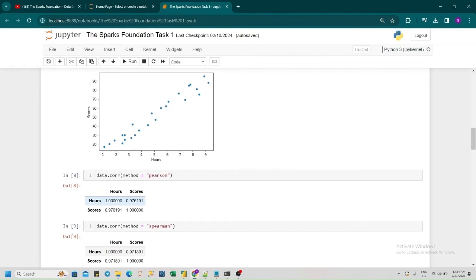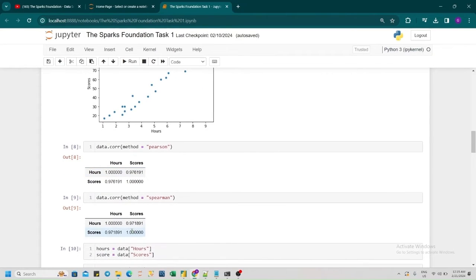In both methods, we get a similar correlation score of 0.976, which is nearly 1, so it is a positive value. This means that there is a positive linear relationship between the two variables, which implies that if the number of hours increases, the score will also increase.